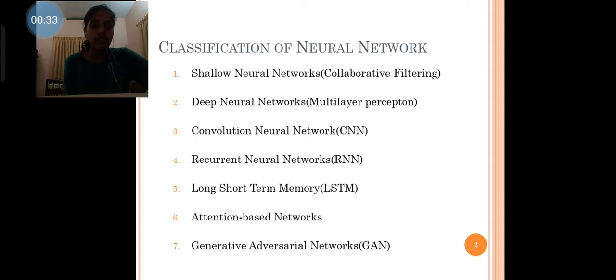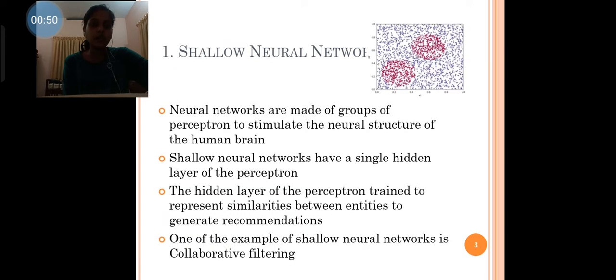Neural networks are classified into seven types. Those are shallow neural networks, deep neural networks, convolutional neural networks, recurrent neural networks, long short-term memory, attention-based networks, and generative adversarial networks. Now let's check every classification of neural network in detail.